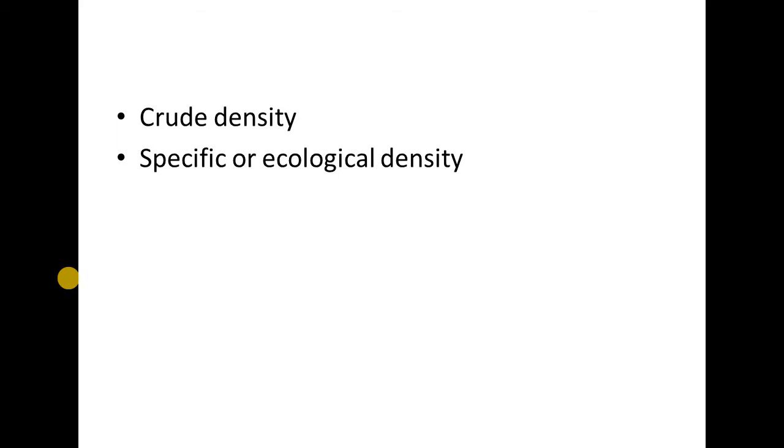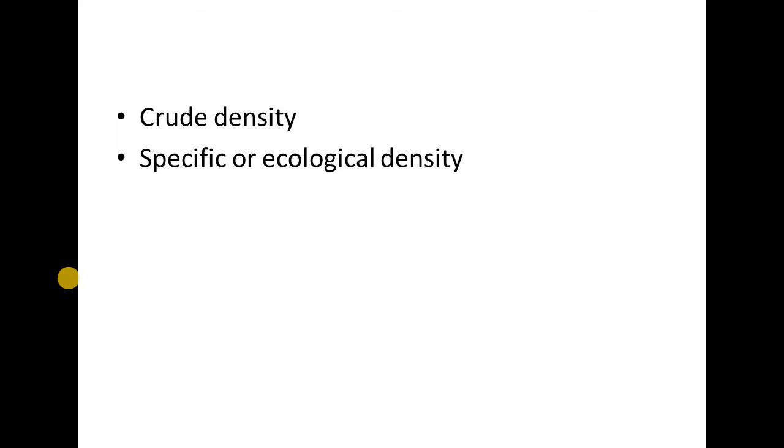If a number of deer are there in 5 acres, they may actually be living within half an acre of the forest where there is abundance of food and water. This is an example of what is called ecological density, otherwise called specific density.